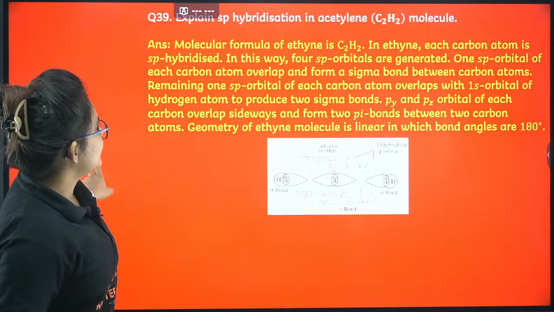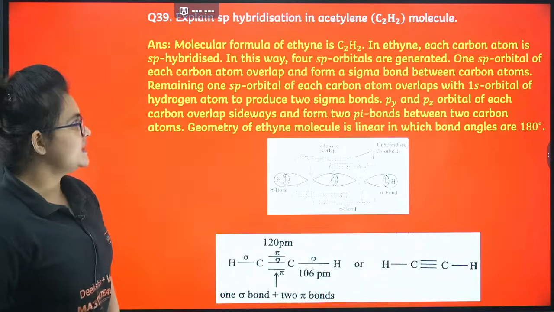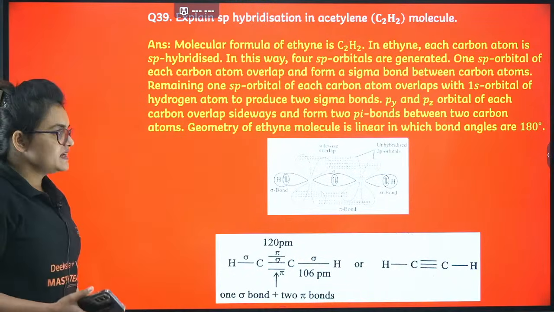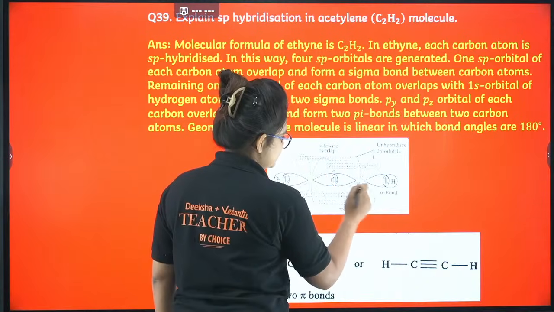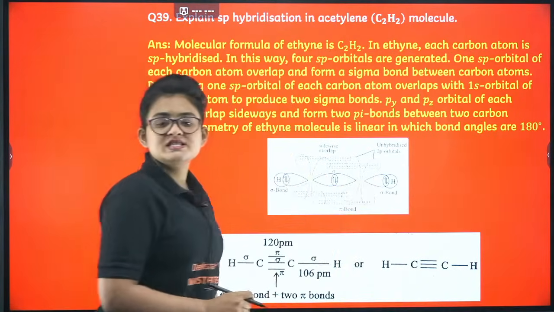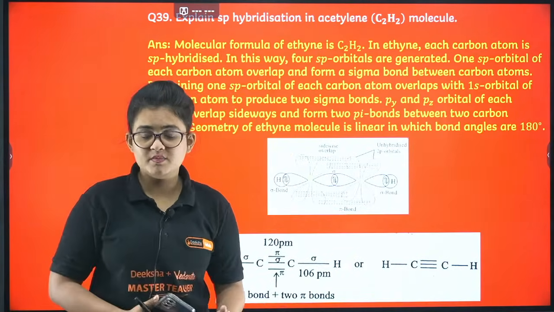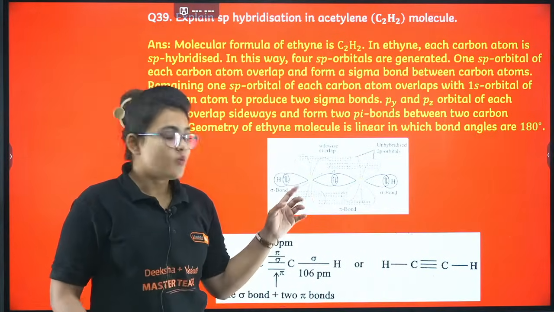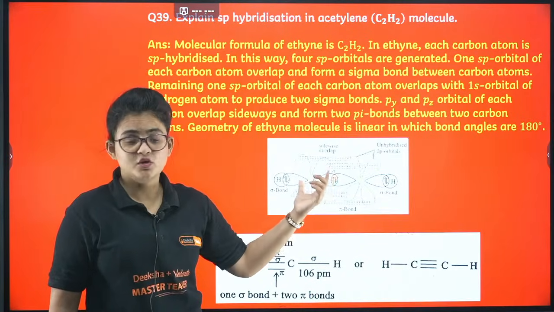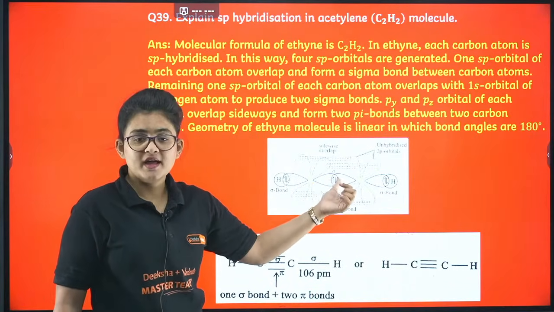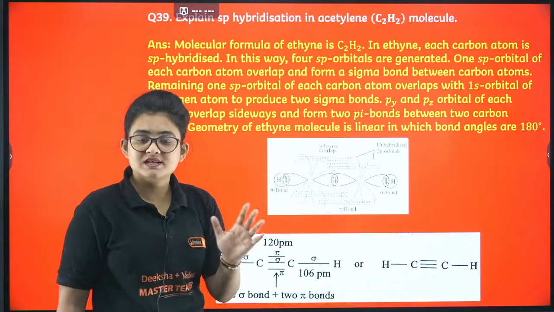Next, sp hybridization of the acetylene molecule. Here, the carbon atom is sp hybridized. One carbon's sp hybrid orbital and the other carbon's sp hybrid orbital overlap to give you the sigma bond. Another 2 p orbitals are there.